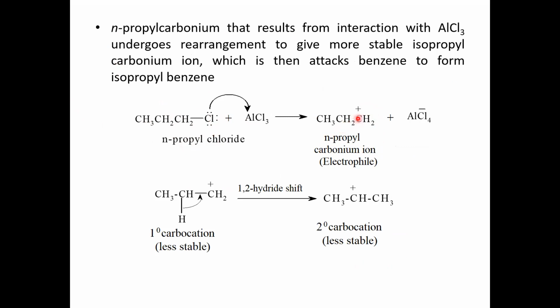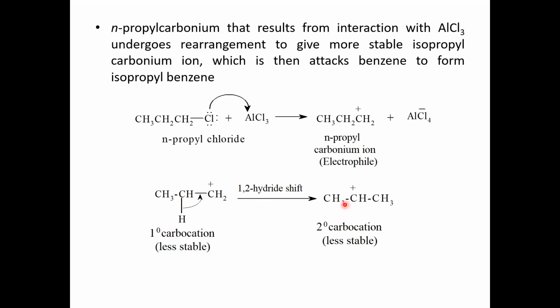Whenever the carbon atom adjacent to this positively charged carbon has alpha hydrogens, a 1,2 hydride shift takes place, in accordance with hyperconjugation. So this primary carbocation undergoes a 1,2 hydride shift and is converted to a stable secondary carbonium ion, called the isopropyl cation.